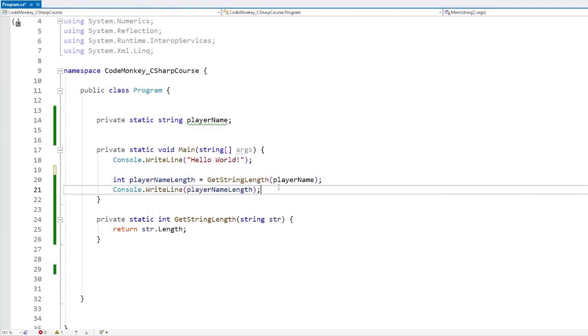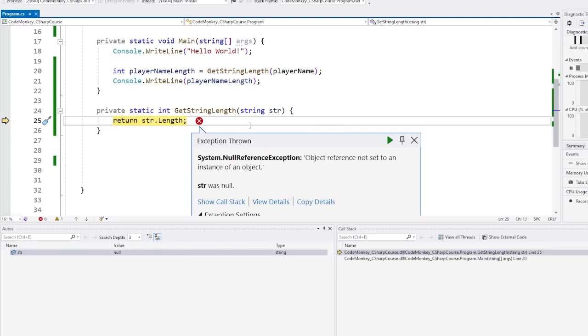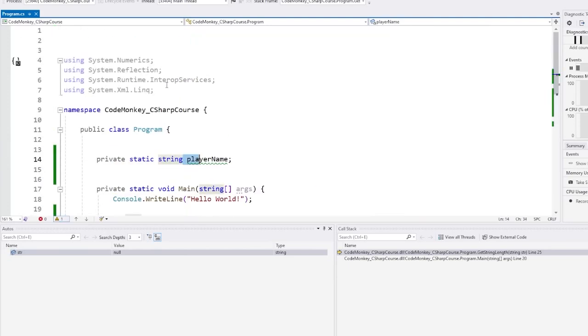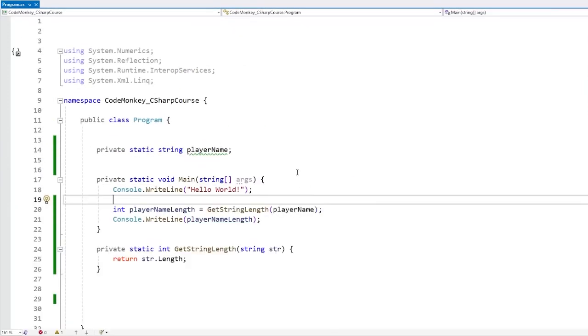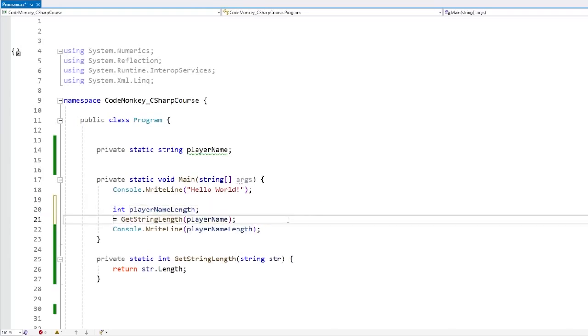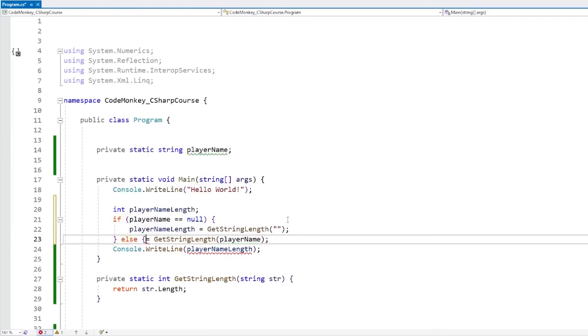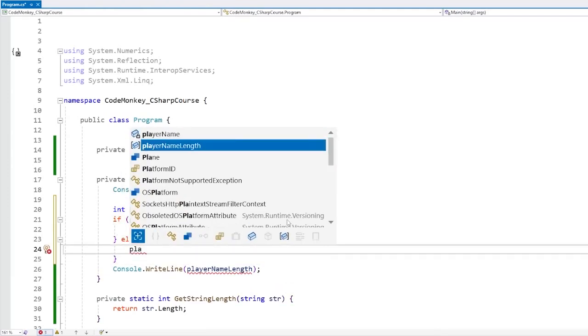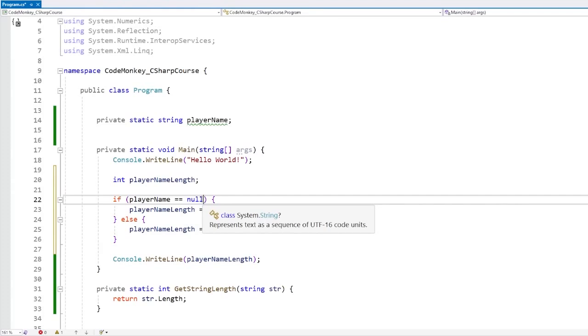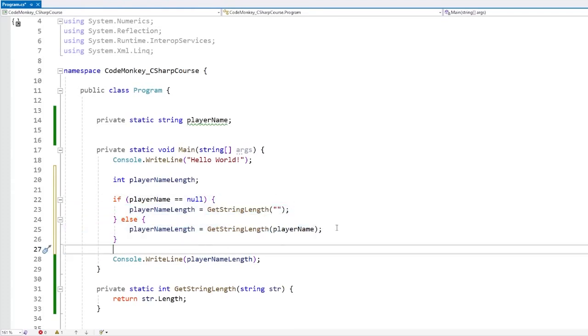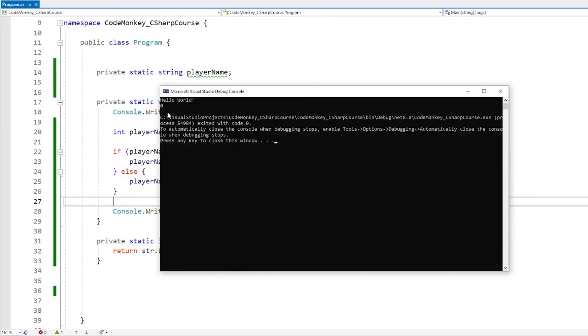However, if we run the code like this, without assigning the playerName to anything, there you go, naturally we have a null reference exception. If we don't assign any value to a string, then that one is going to be null. So over here, we can add some kind of a null check. So let's find the playerName, then if playerName is null, let's put this one equals GetStringLength and pass in just an empty string. If not, then let's assign the playerNameLength equals our string length. So we do a null check, and depending on that, we get one or the other. So let's see. And now it does work, so without assigning an actual player name, it just returns 0.